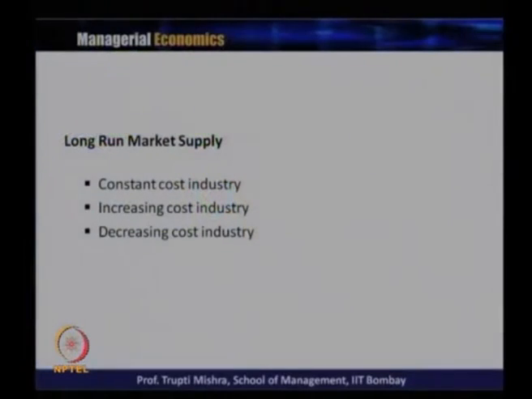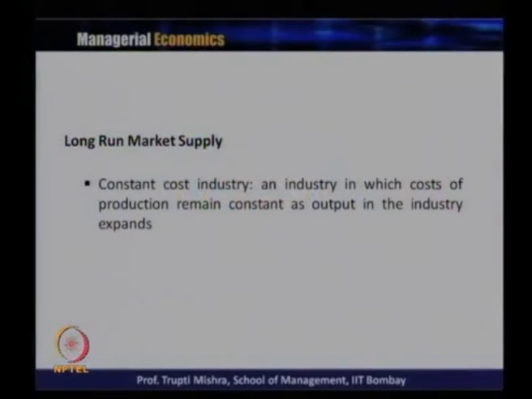Then we will see the supply curve in the case of the long run market supply and long run individual firm supply in three different types of industry, that is constant cost industry, increasing cost industry and decreasing cost industry. If you remember, in the case of the short run, the market supply is the horizontal summation of the individual firm supply curves. And how do we get the individual firm supply curve? The individual firm supply curve is that segment of the marginal cost curve which lies above the average variable cost.